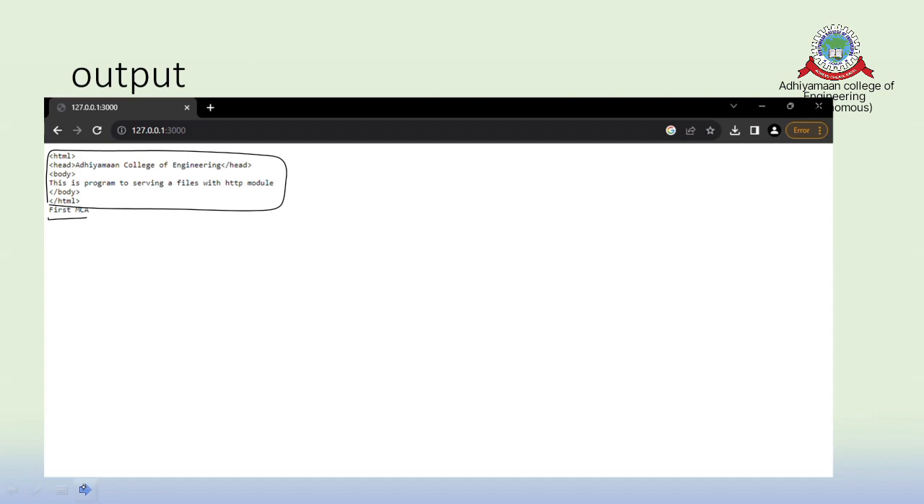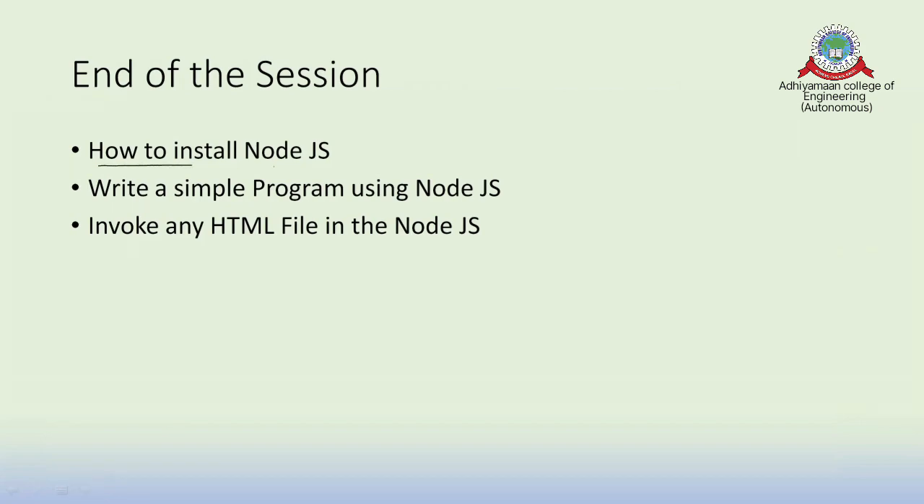You should understand the basics: how to type the program, how to run the program, how to execute the program in your laptop or a system, which is considered as a server. So the programming we have written in Node.js is server-side scripting. Here we learned how to install Node.js, how to write a simple program using Node.js, and how to invoke an HTML file in Node.js. So at the end of the first session, these are the things we have discussed. Anyway, in the next session, we go with further topics. Thank you.